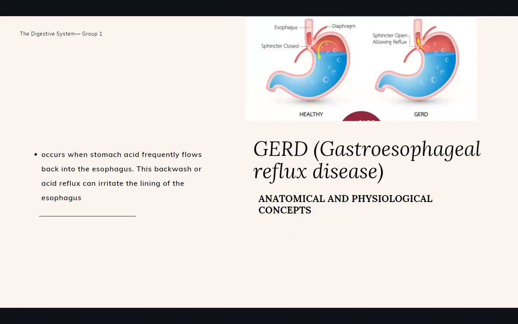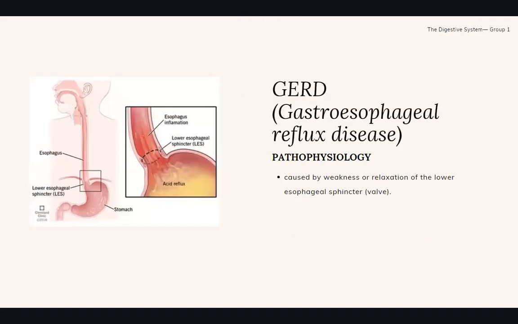So for our next disease is the gastroesophageal reflux disease, also known as GERD. It occurs when the stomach acid frequently flows back into the esophagus. So when the stomach acid bumabalik siya sa esophagus instead na nasa stomach lang siya, it is already gastroesophageal reflux disease. So the pathophysiology of GERD is it is caused by the weakness or relaxation of the lower esophageal sphincter, or the valve in the lower esophagus.